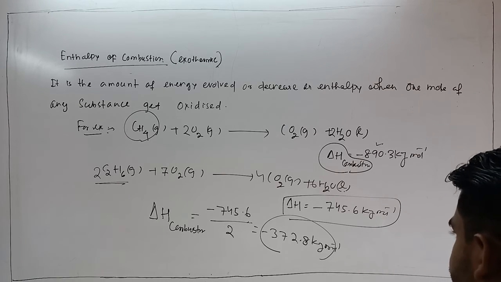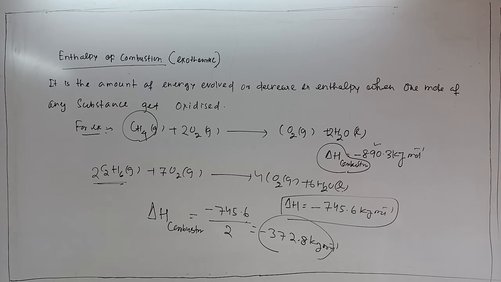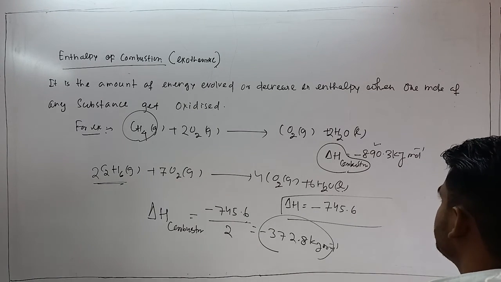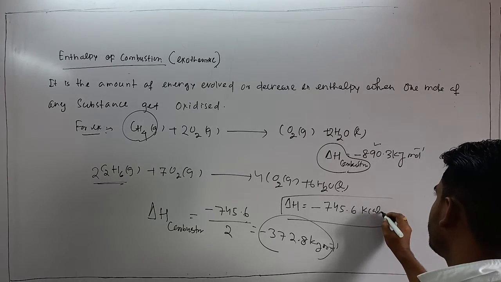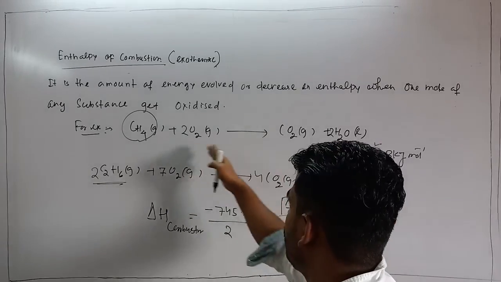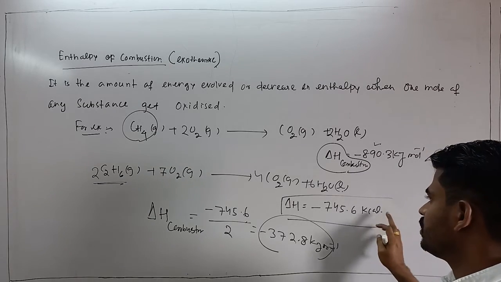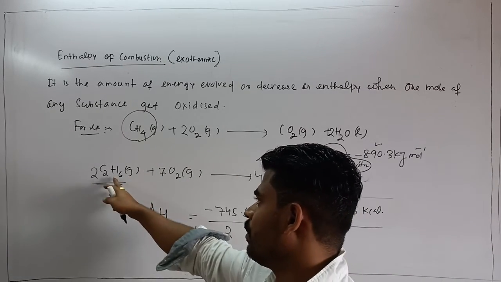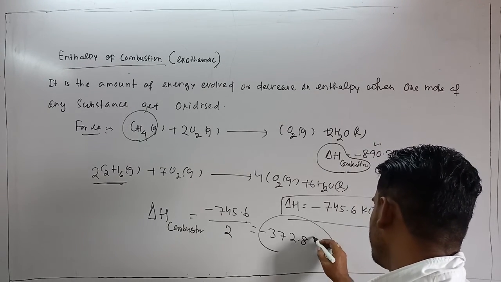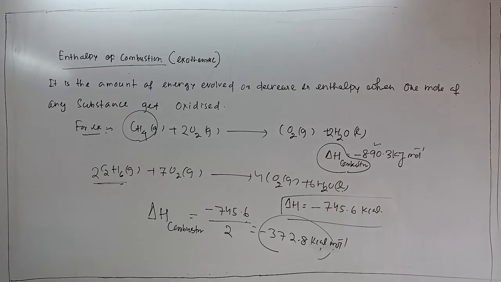So that will be okay. So students, sorry, this is not in kilojoule, I think this is kilocalorie. So here kJ per mole is okay, because it is the combustion of 1 mole of substance, but here I can't write kilocalorie per mole, because it involves the combustion of 2 moles of substance. That's why that will be 372 kilocalorie per 2 moles. Okay, so this is enthalpy of combustion.